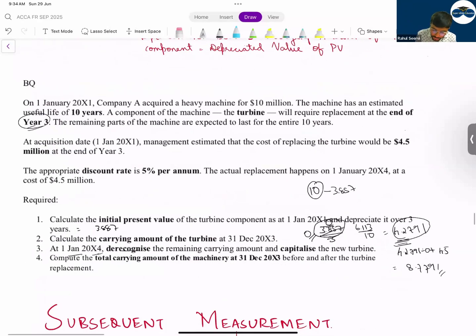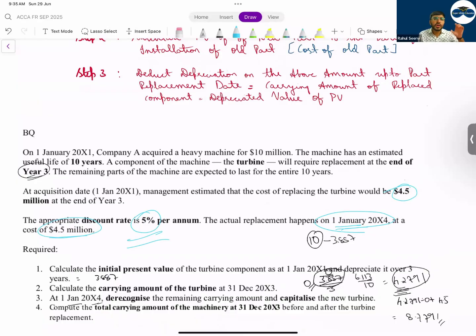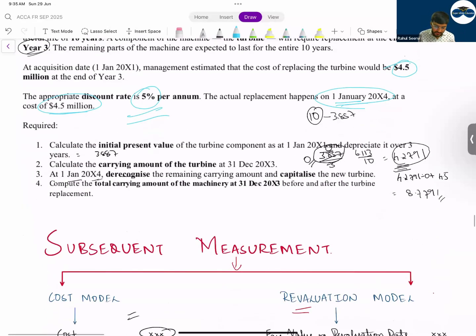In this, 4.5 million was what? At 1st Jan 20X4, 4.5 million was the cost which you will incur to replace the turbine here. And what will we do with it? We will discount it at this 5%, and then do the normal treatment. This type of question is very rare in the exam, but the above part which we have done, carrying amount plus new minus old, that will come.